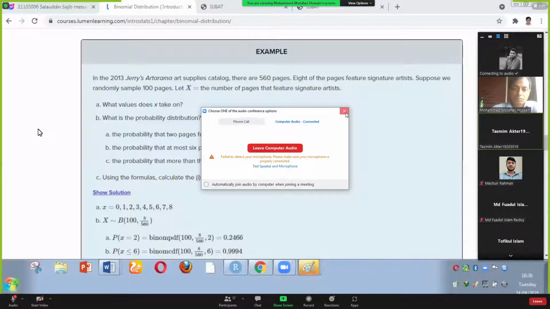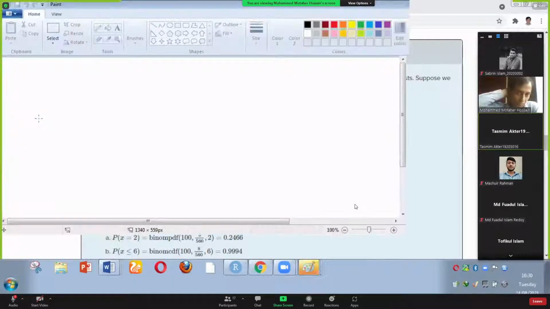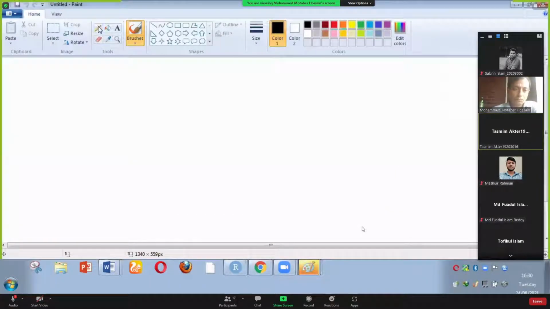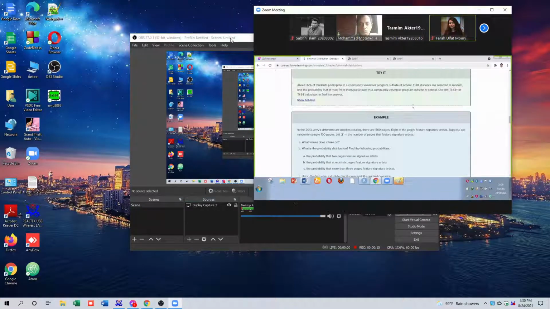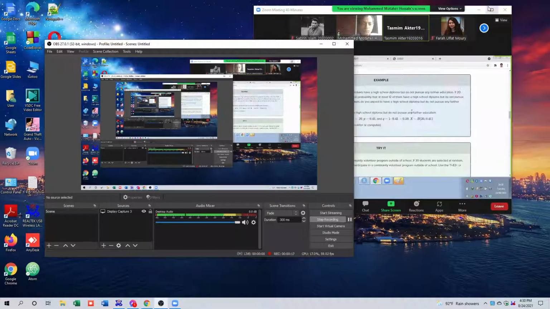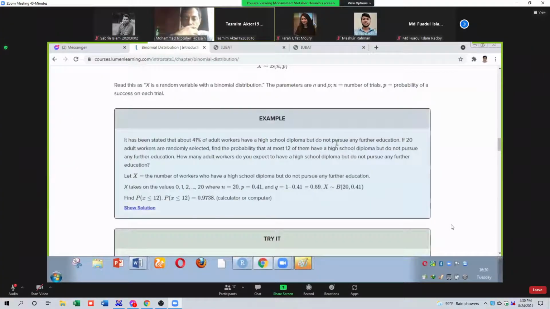P is the probability of failure, and n minus x is the number of failures. The expected or mean value E(X) equals np. This mean is called mu. The variance V(X) equals np(1 minus p).